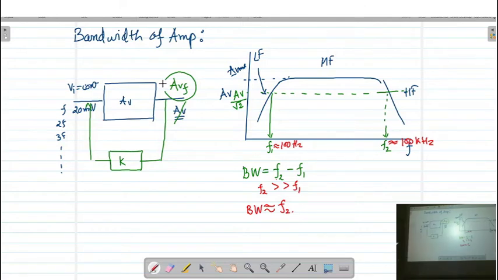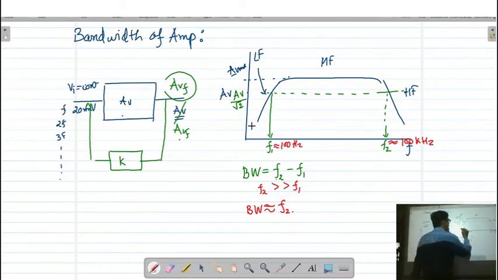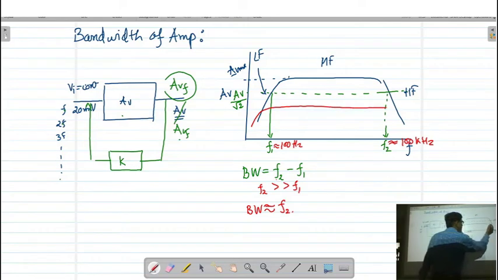In this case, again I apply different frequencies F, 2F, 3F, 4F at the input of the amplifier, measure the gain for each frequency, and plot the frequency response curve. The curve will look like this.